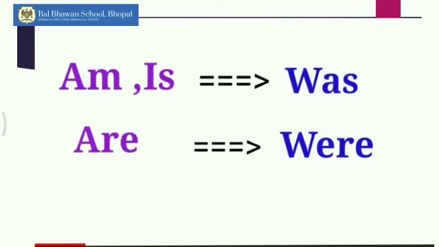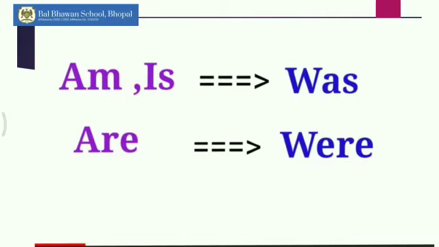Very good. Now in place of am and is, we use the helping verb was if the action has already happened. And in place of are, we use the helping verb were. For example, I am teaching you. So I am teaching you is what is happening right now. And you are studying.